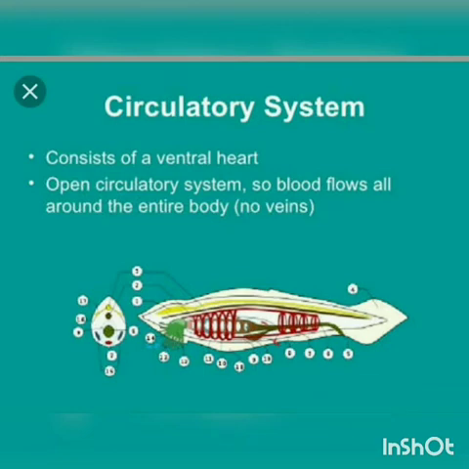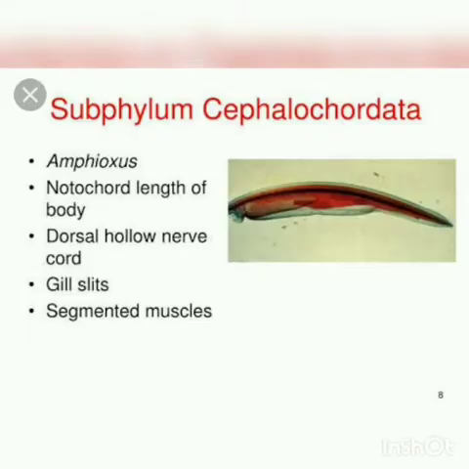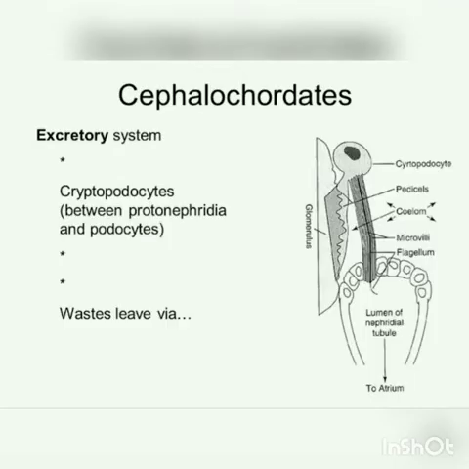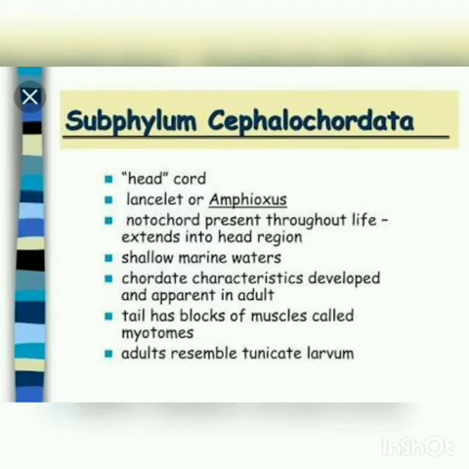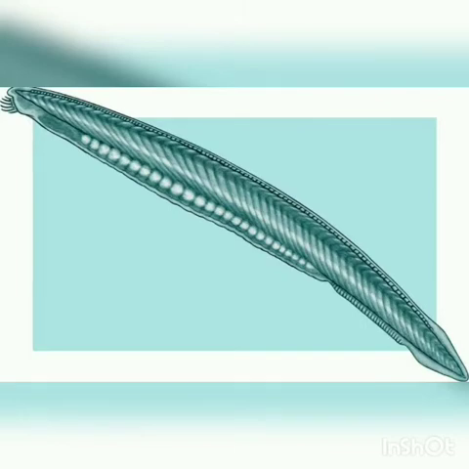Closed type of circulatory system is seen without heart. Heart is not present, but blood vessels are present. Excretion is by protonephridia. What is protonephridia? Proto means first. So it is a network of dead end tubules lacking the internal openings. It looks like a long tube. Protonephridia. The sexes are separate. Fertilization is external. Development is indirect and includes a free swimming larva. Example for this is Amphioxus. It is also called lancelet.